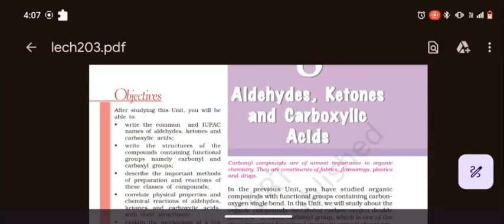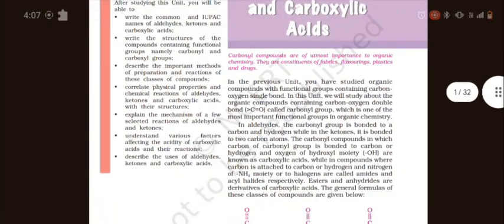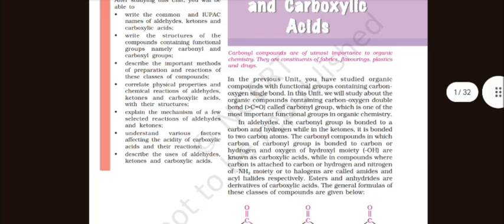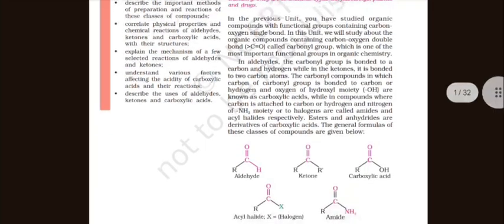Aldehyde, ketone and carboxylic acid. In the previous unit, we have studied organic compounds with functional groups containing a carbon-oxygen single bond. In this unit, we will study the organic compounds containing a carbon-oxygen double bond, called carbonyl, which is one of the most important functional groups in organic chemistry.